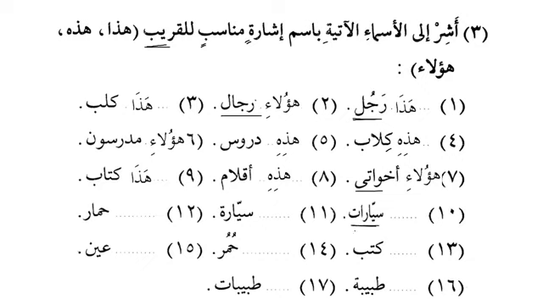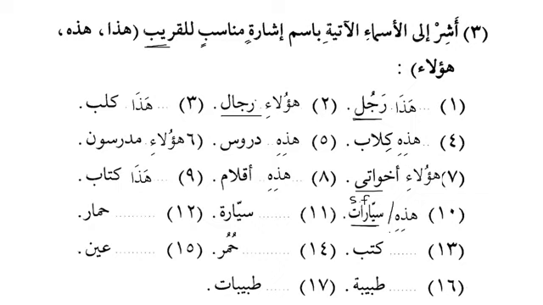Yeah, this one. Okay, sayyaratun. So what should we use for the cars? We will say hadihi sayyaratun. These are cars. Okay, now for sayyaratun, for one car, we will say hadihi sayyaratun. And if we have more than 2, 3, 4, 5 cars, sayyaratun, we know that the plural of ghayru aqil is singular and it is feminine. So that's why for singular feminine, we have to use hadihi.